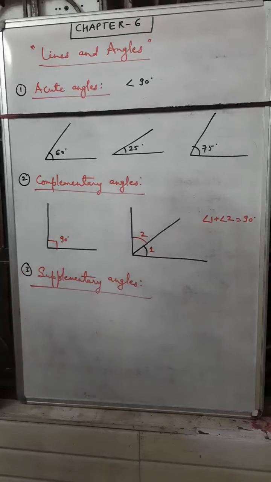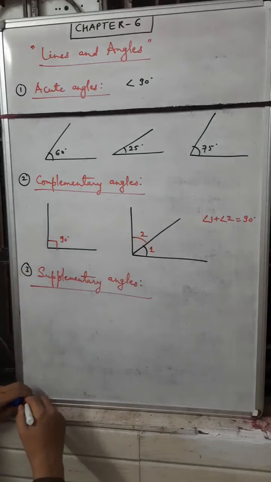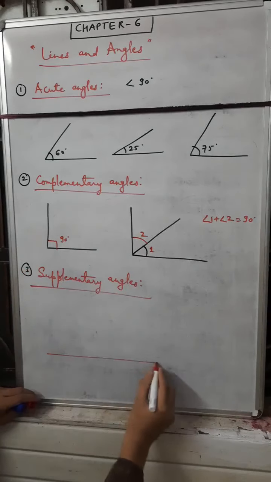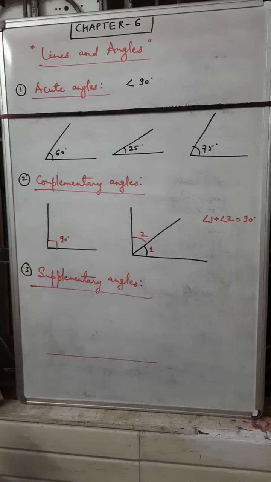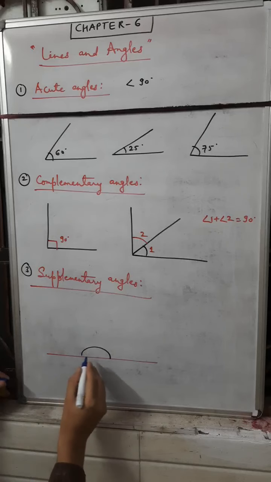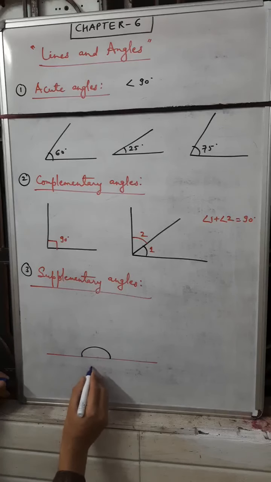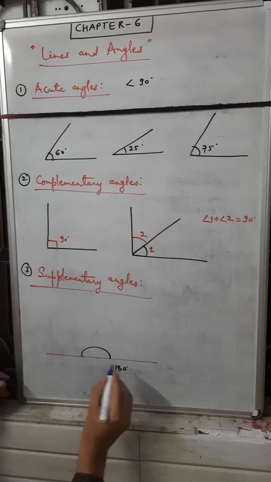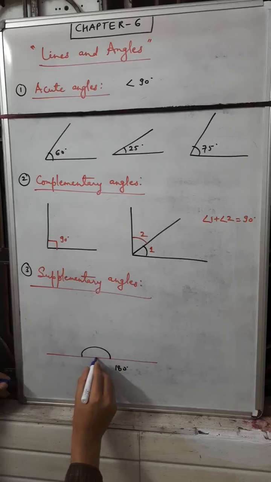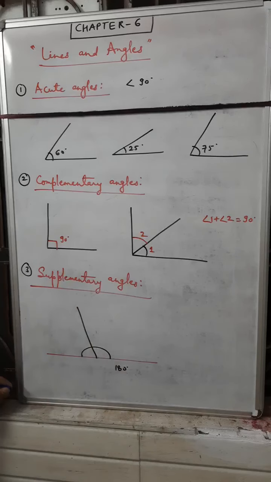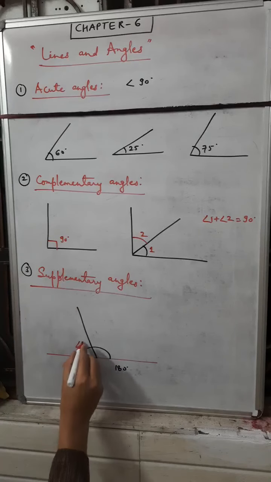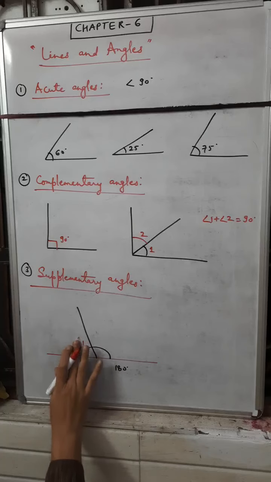Now supplementary angles. We know that the angle formed by one straight line is 180 degrees. Everyone knows about it. Now suppose this line is divided into two angles by a third line, so two angles are formed. Suppose this is angle 1 and this is angle 2.